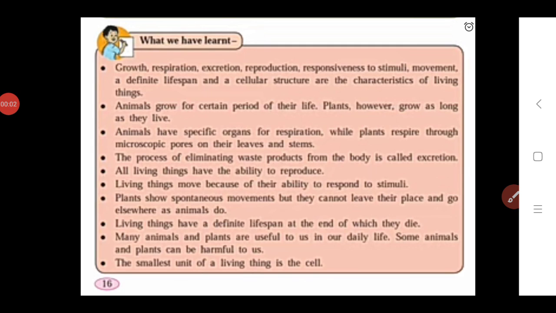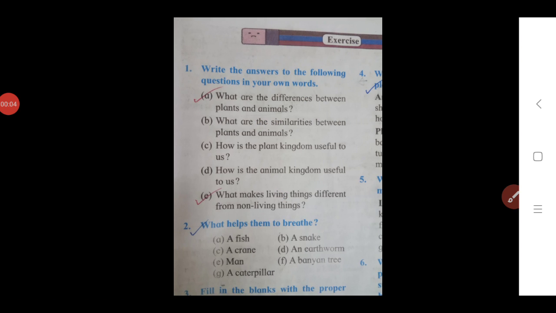So here we see the next point in this chapter, that is the exercise question answers. Here I explain all the answers of these questions. You listen carefully and I give you the ready answers. So we start the exercise question answers.